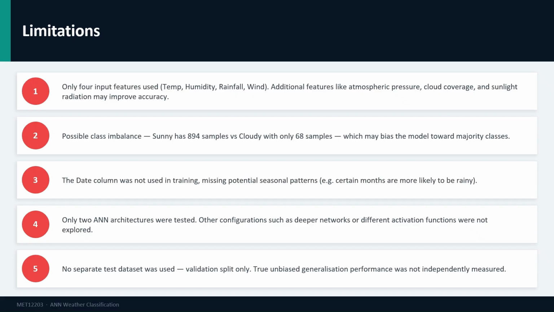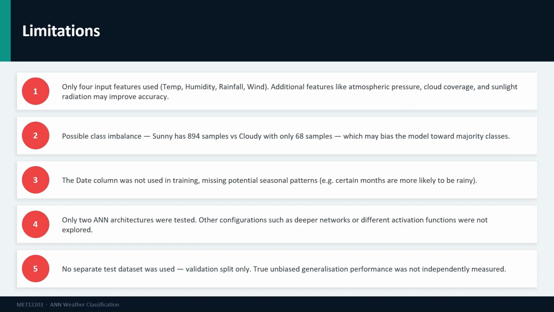Second, our dataset has significant class imbalance. The sunny class has 894 records, while cloudy has only 68. This imbalance may cause the model to be less reliable when classifying cloudy weather, since it has far fewer training examples. Third, the date column was not used as a training feature. Weather is often seasonal. For example, certain months tend to be rainier. Extracting month, season, or day of year features from the date column could help the model learn this seasonal pattern.